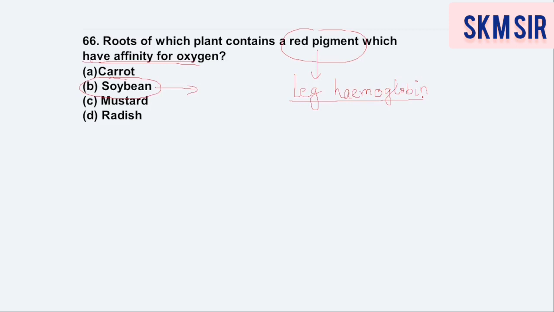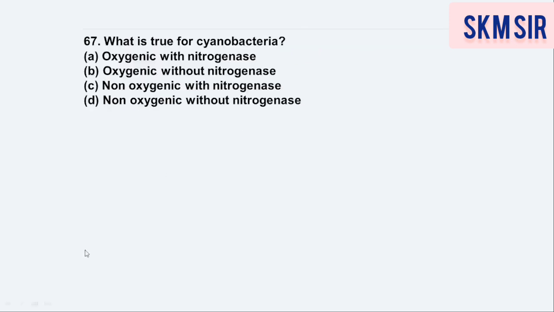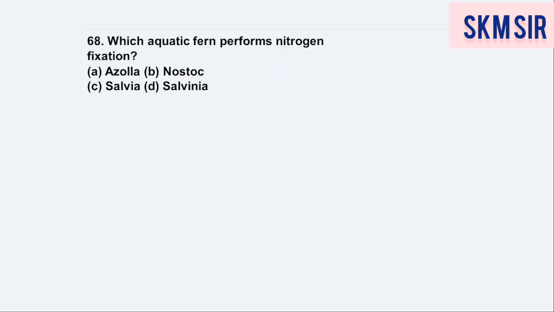Okay, the next question is, which is true for cyanobacteria? Okay, so please choose the correct option, dear students. True for cyanobacteria. It is oxygenic with nitrogenase, oxygenic without nitrogenase, non-oxygenic with nitrogenase, non-oxygenic without nitrogenase. So option number A will be the correct option. All of you know that it is oxygenic and with nitrogenase as well.